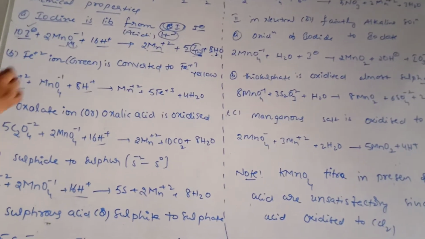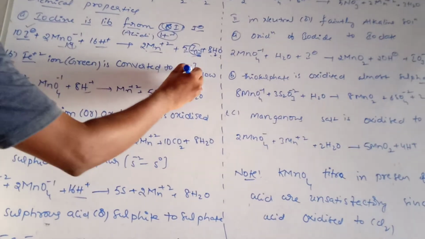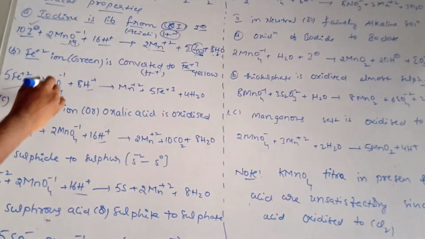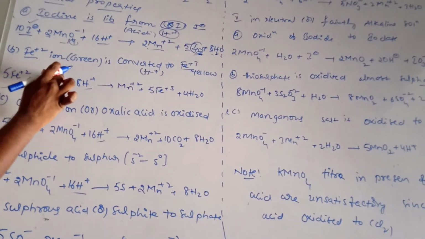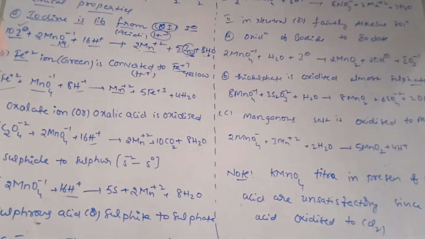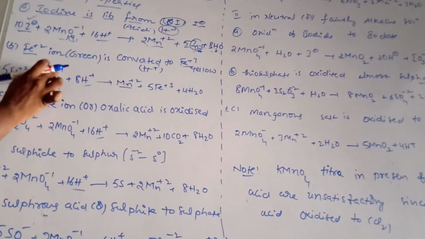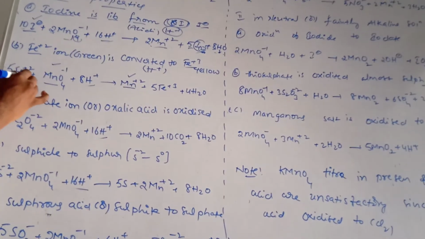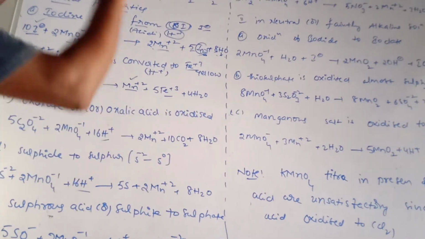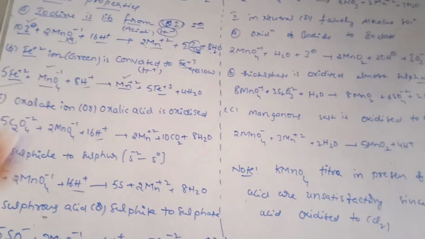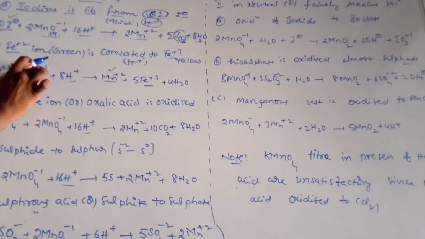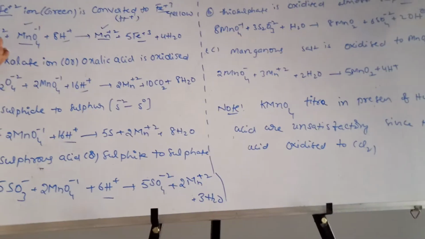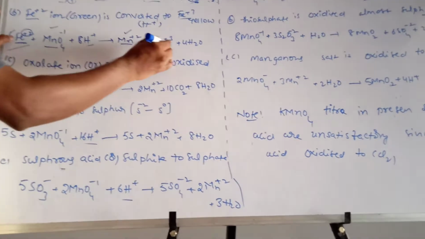Enough. Next, Fe power plus 2 is converted to Fe power plus 3. Fix. Where, sir? In acidic medium. In acidic medium, MnO4 power minus 1, what will happen? Converted to Mn power plus 2. That's all. They only give this one, and Fe power plus 2 and Fe power plus 3 they will give. But you have to complete the reaction. MnO4 power minus 1 is converted to Mn power plus 2. Next, Fe power plus 2 is converted to Fe power plus 3.